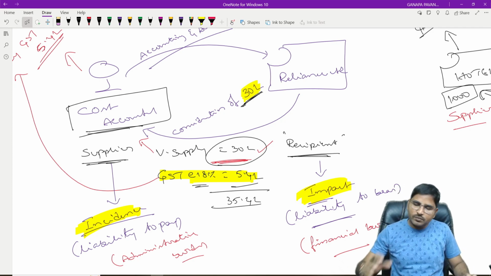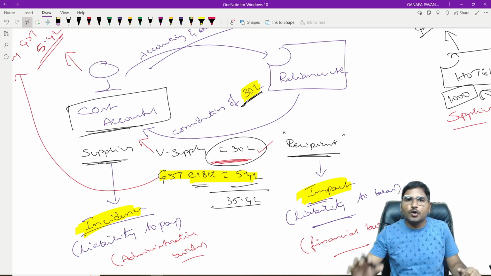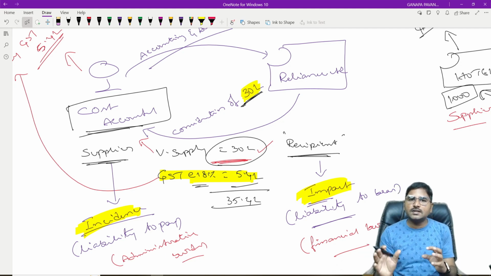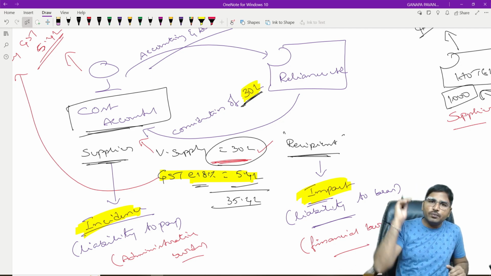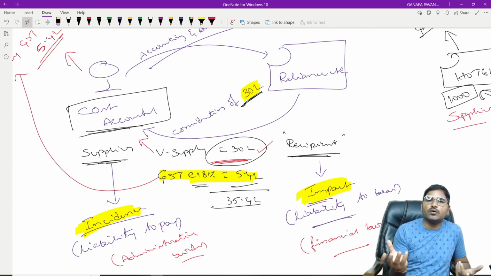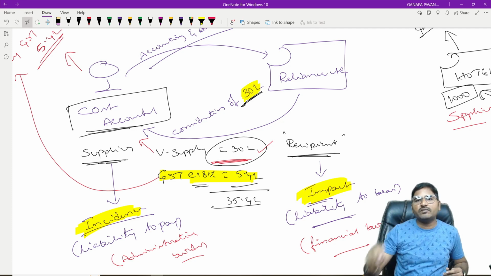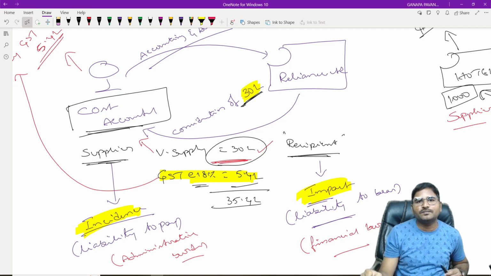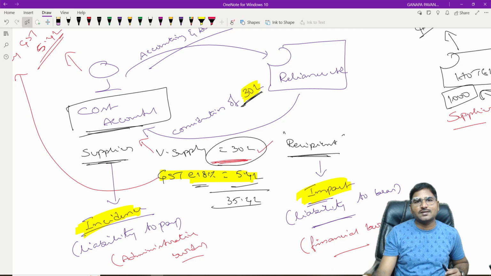Sir, how could that be? Suppose we take an example. When you are purchasing a soap from the shop, let us assume the soap price is 30 rupees and tax 5 rupees, totally 35 rupees. MRP 35 rupees. It consists of 30 rupees as the value of the soap and 5 rupees as the tax. When a poor person purchases such soap, he pays 35 rupees. That means the poor person also has to bear 5 rupees of indirect tax. Where the same soap is purchased by a rich person like you, he still has to bear the 5 rupees of indirect tax.